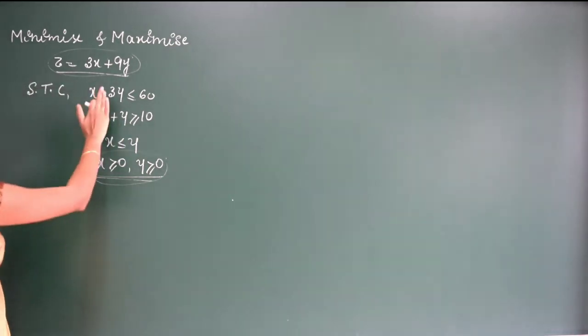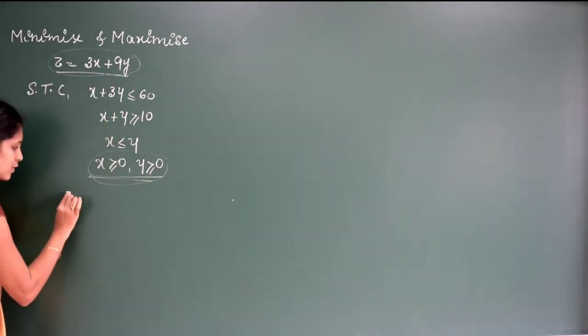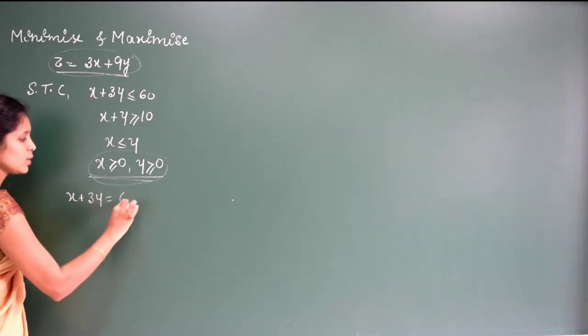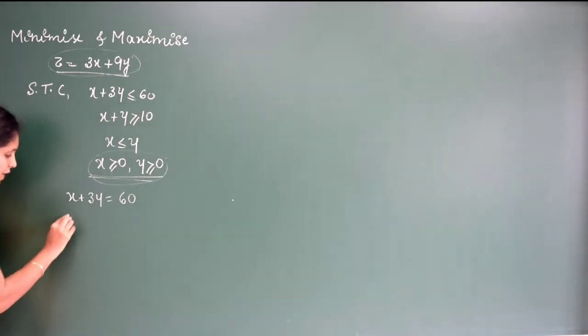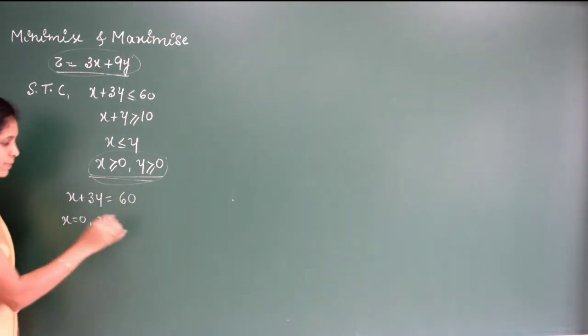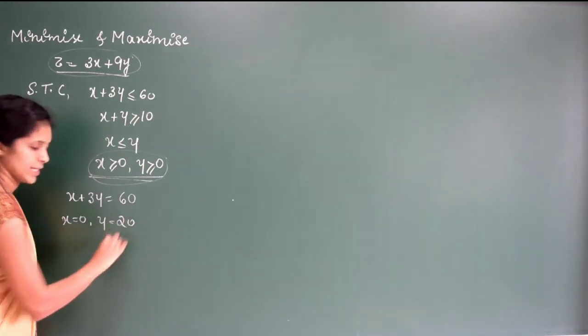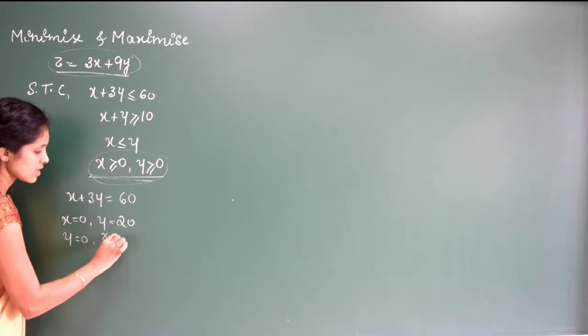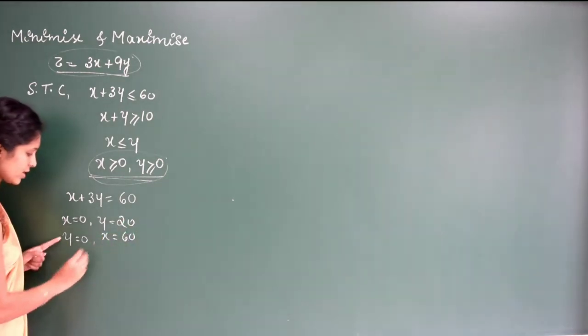Let us start with this one. First we need to concentrate on this. First I'll consider x plus 3y equal to 60. If the value of x is 0, then the value of y will be 60 by 3, which is equal to 20. If the value of y is 0, x will be 60. Yes. So the points are, you have right.